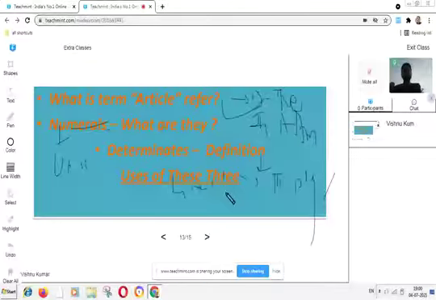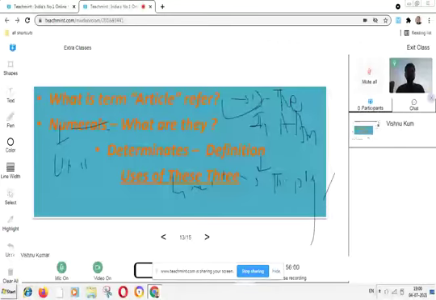Those cattle which are grazing in the field are yours. Here it means all those cattle, all those animals which are grazing in the field are yours. So these words are called determinants.